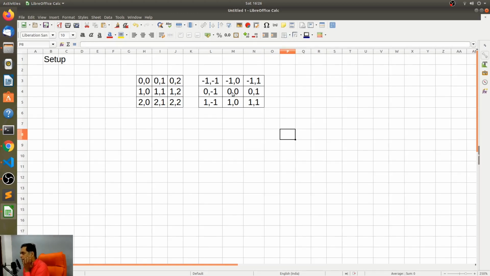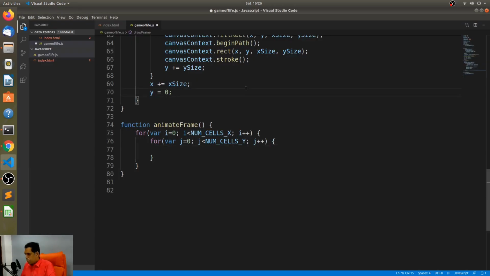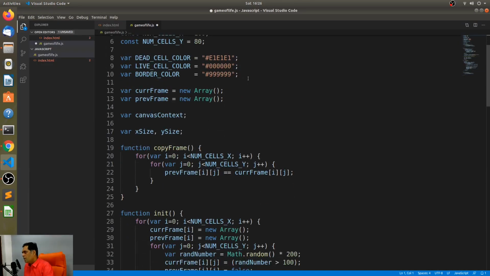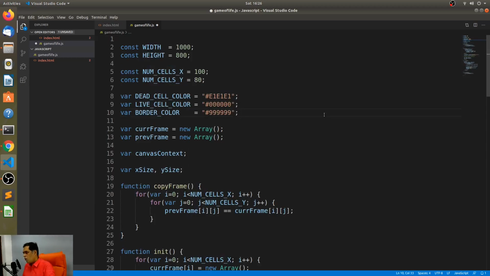Okay. Now I hope what I'm trying to do over here is clear. If I am trying to evaluate what should happen to this cell, if I have to apply the rules of Game of Life to this cell, I'll have to find out who my neighbors are. And the offsets to these neighbors are basically given out by these array values. So this guy's offset is at -1. So what I'm going to do is copy this and put it into a variable or an array called offsets.